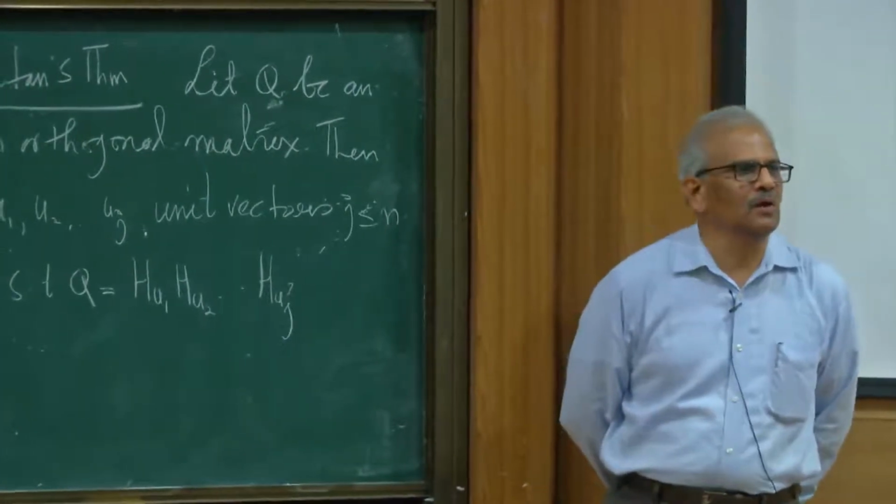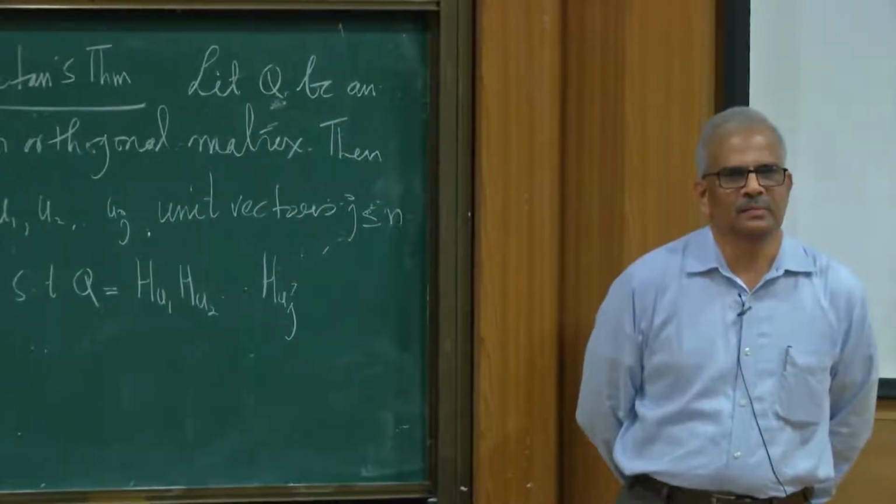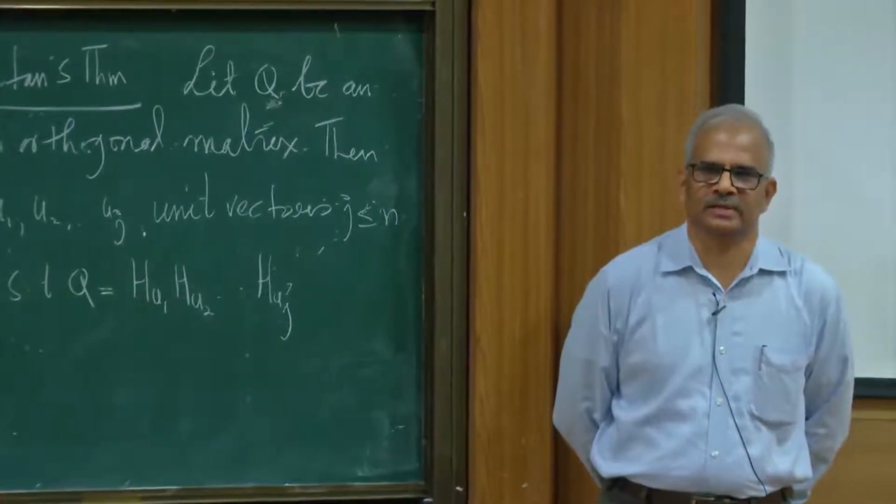So the Householder matrices are the building blocks of any orthogonal matrix.